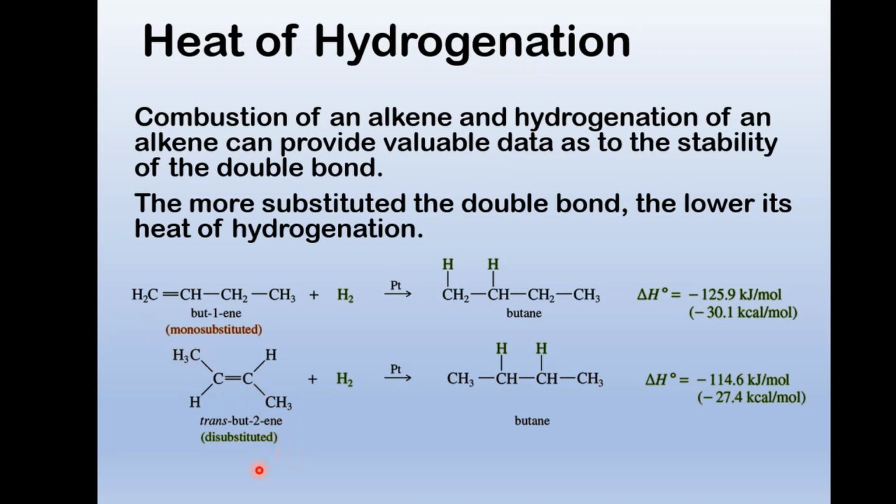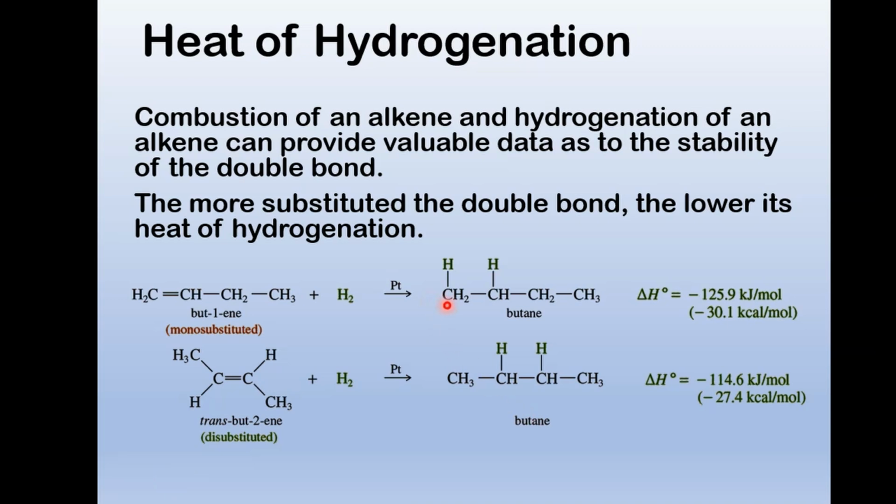And how many isomers of this could I have? I could have the straight chain, I could have the double bond at the first carbon, or I could have it in the middle. If I have it in the middle, I have the cis and the trans. Then I could probably take this methyl group and move it over here and get isobutene. Anyhow, let me not digress on that.